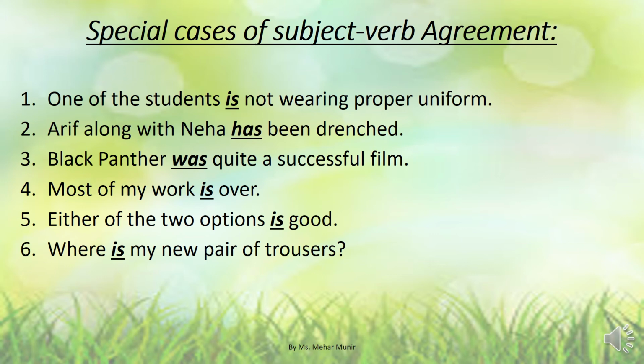One of the students is not wearing proper uniform. When the subject of a sentence begins with "one of," it must be followed by a plural noun: one of the students. When the subject is starting with "one of," we use the plural noun, that is students, and the verb will be singular. One of the students is not wearing proper uniform.